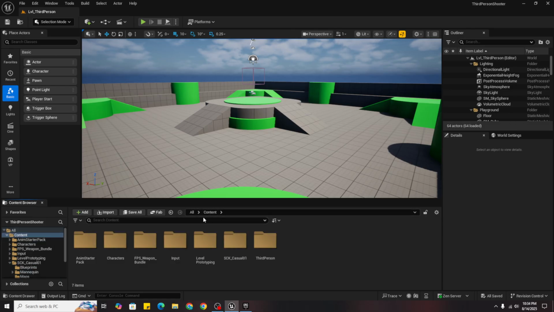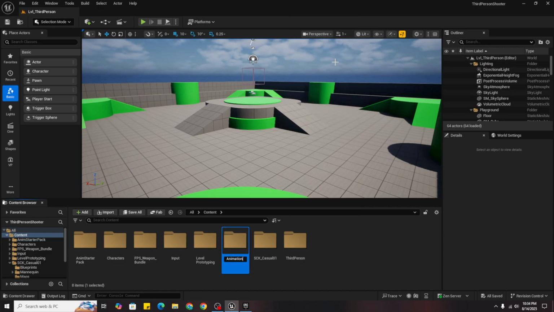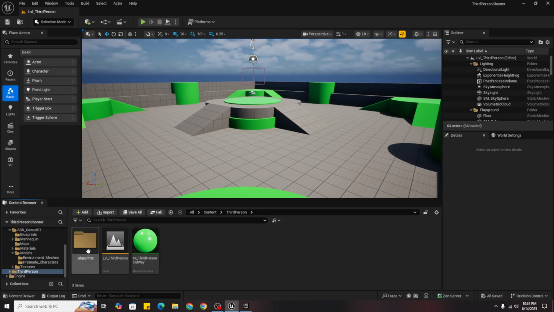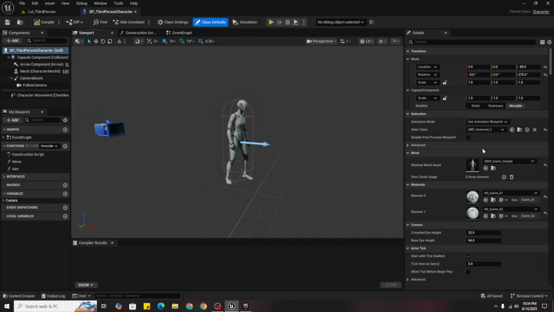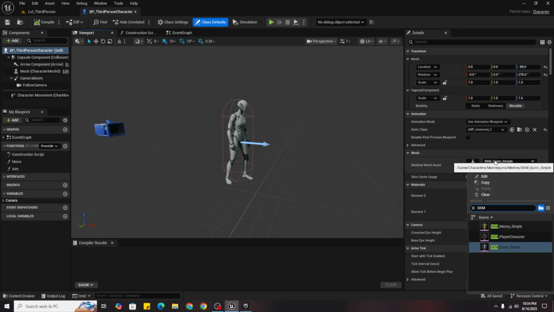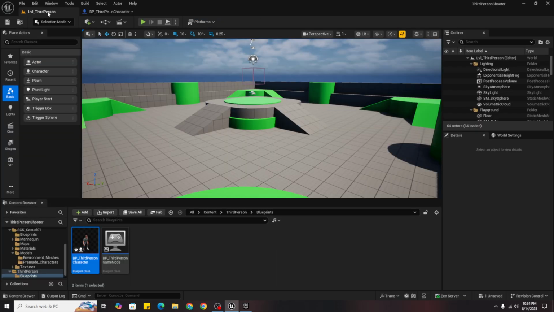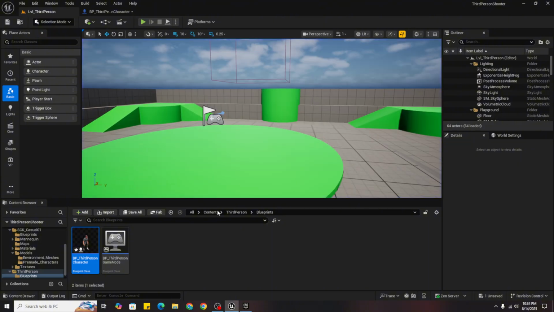So now come back to content and right click and create new folder of animations. So we will go to animations later. First go to third person blueprints and third person character. Here you can go to viewport and you will see that if we applied our character from here, mesh and skeletal mesh asset player character, it would look like this and it would be very weird, so we don't want it.